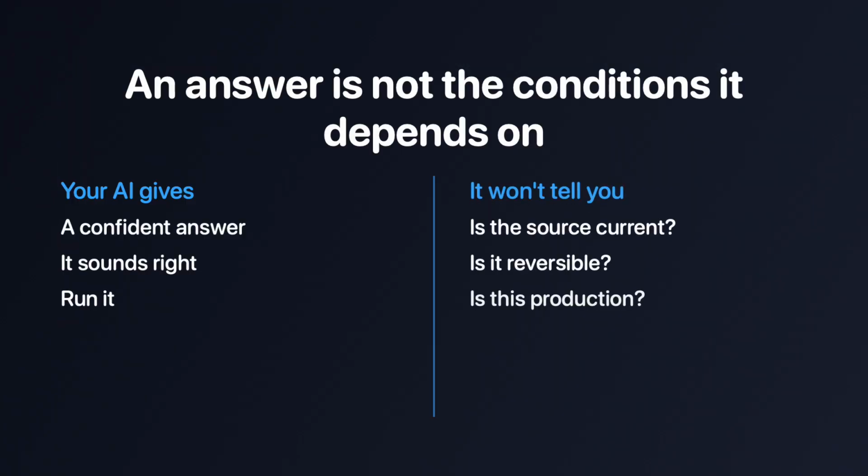It pulled guidance from a wiki nobody had updated and acted on it as if it were still true. That's the trap with AI. It's great at giving you an answer. It's terrible at telling you which conditions that answer depends on. And the picture that lays those conditions out, every question, every branch, every recommendation, is the one your AI almost never draws. It's called a decision tree.